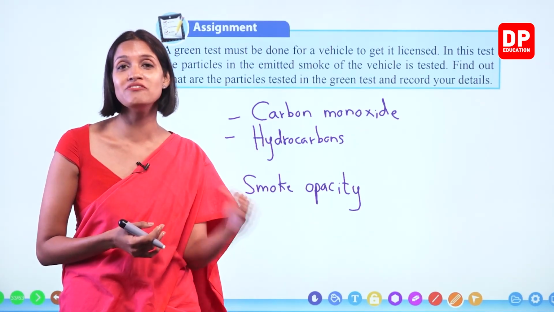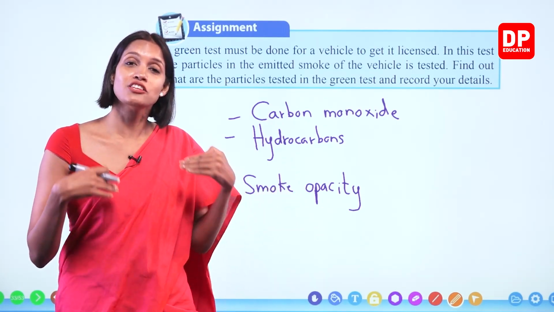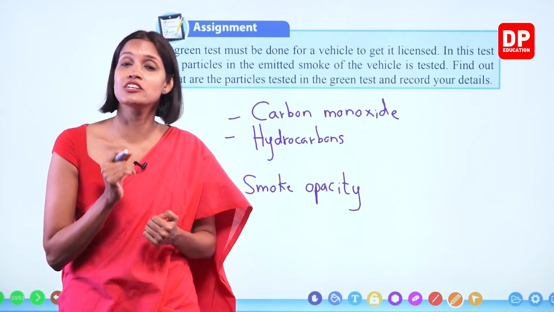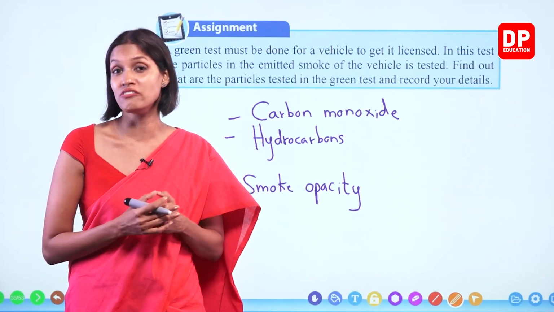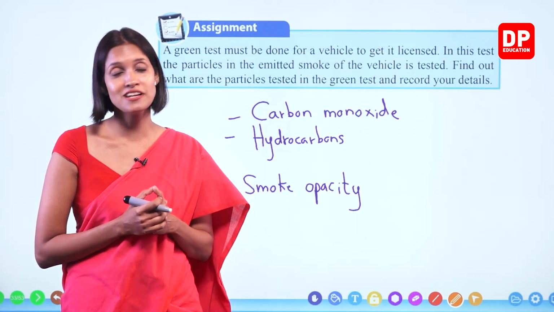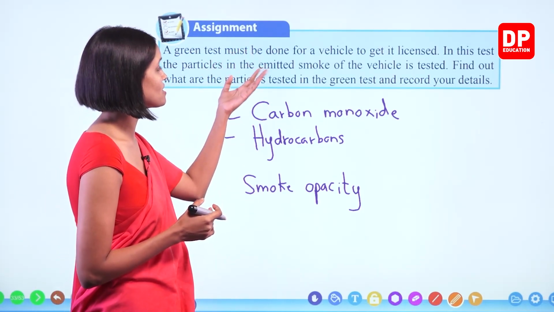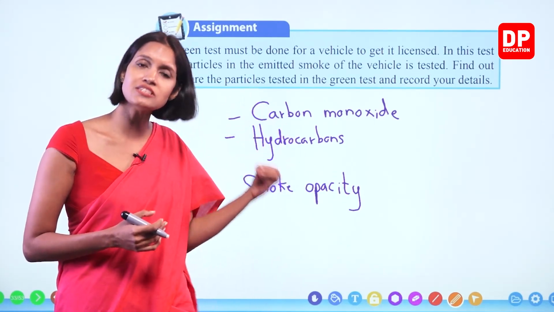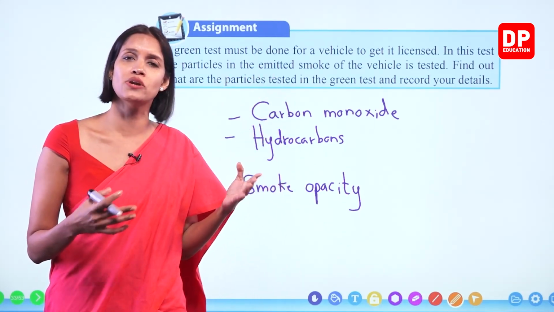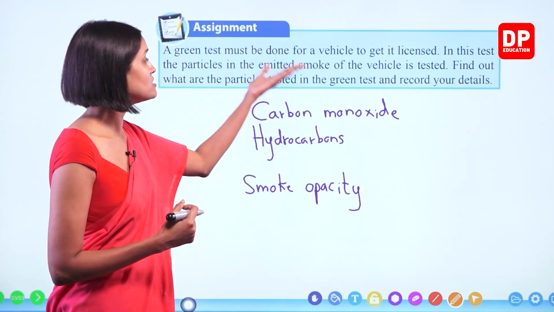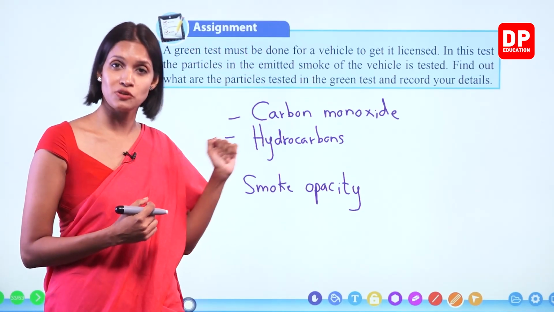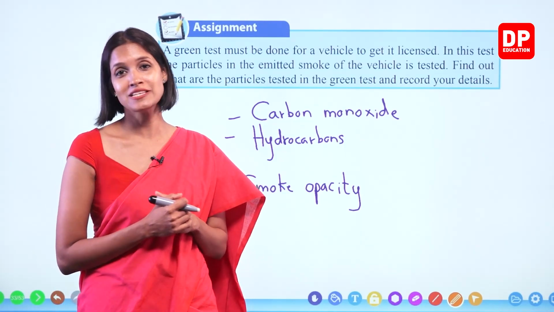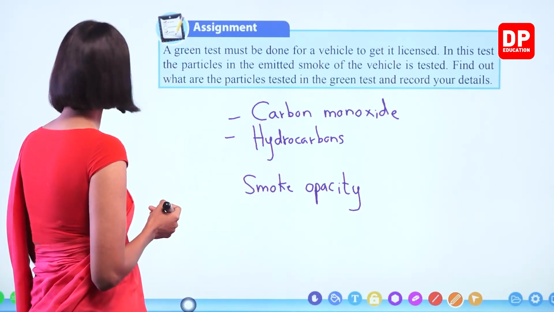There are so many vehicles, and if they all emit these harmful substances, it's a big threat to the environment and for all the living beings. Right, children? So you can find more information from the internet. You can ask the people who know. You can even visit a place as a group activity at school, as a field visit. You can even visit a place where they do this test, and you can get more information from them. Okay, children? We move on to the next.